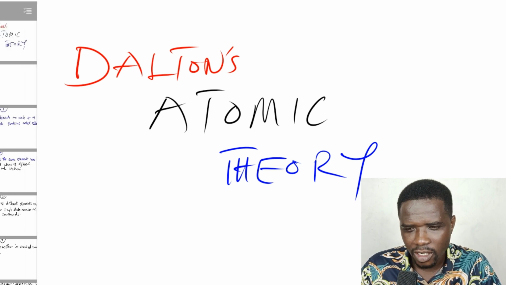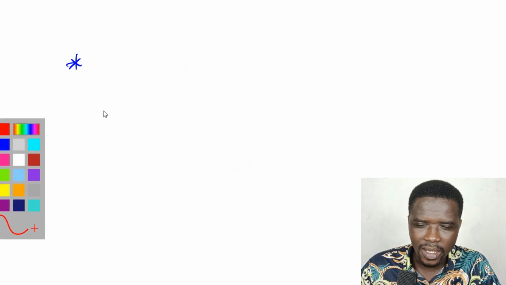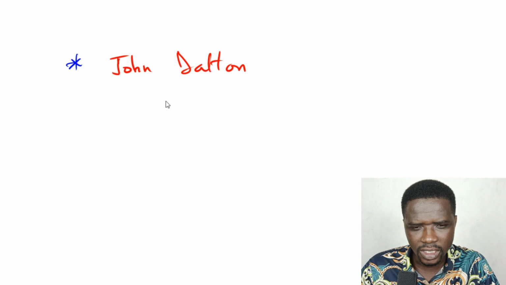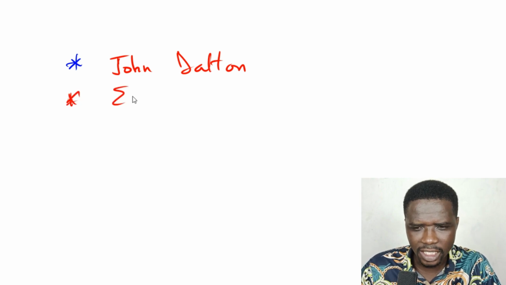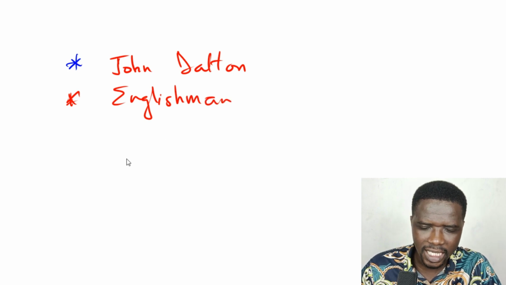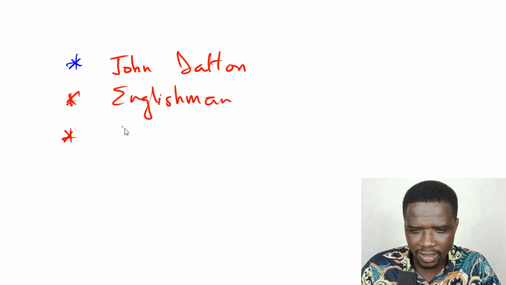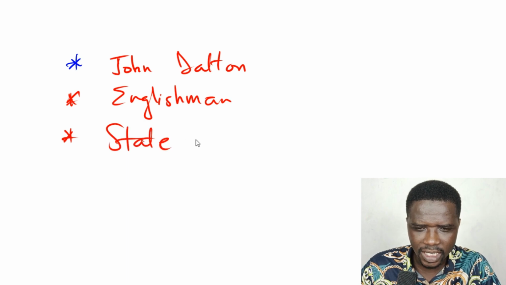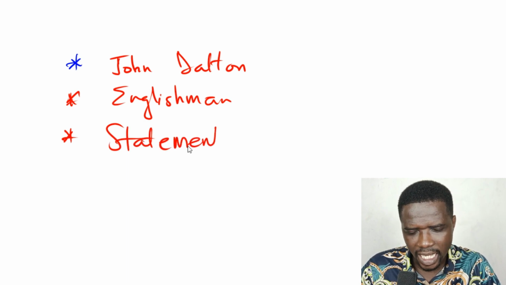Let's go. First and foremost, you have to know about Dalton. John Dalton was an Englishman, and through his studies, he made some statements about the atom.